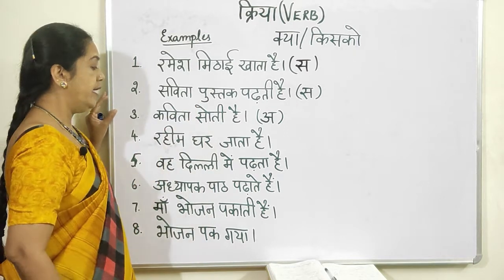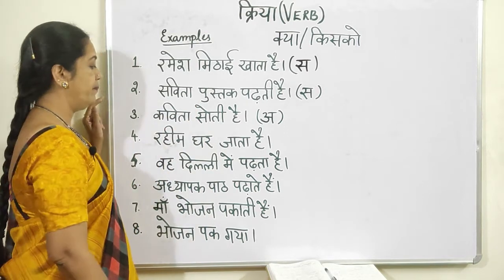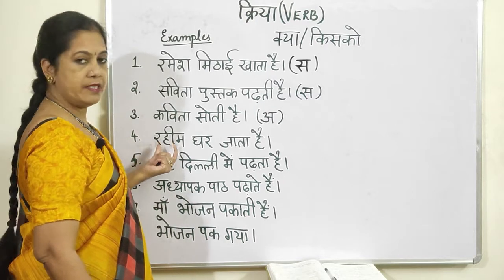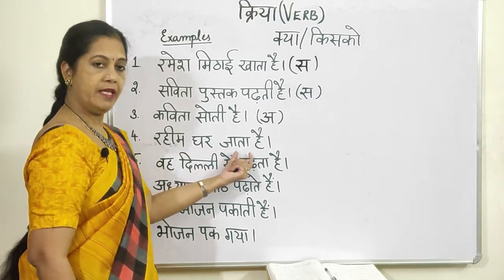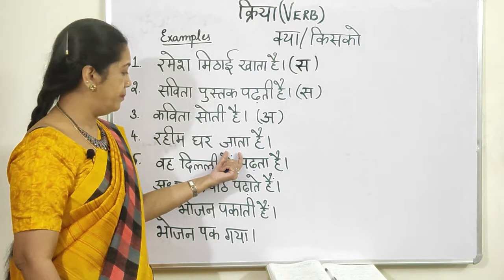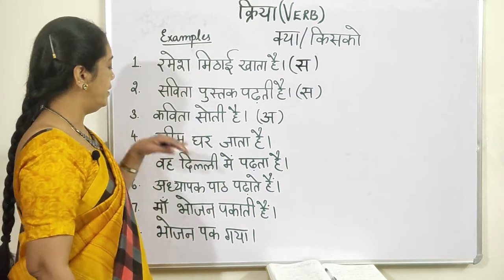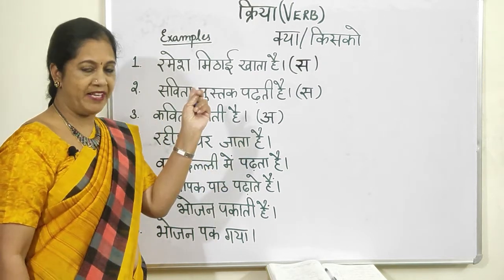The next one, Rahim ghar jata hai. Now, Rahim is a subject, ghar is an object, and jata hai is a verb. Now here, this is what I said when I was doing.